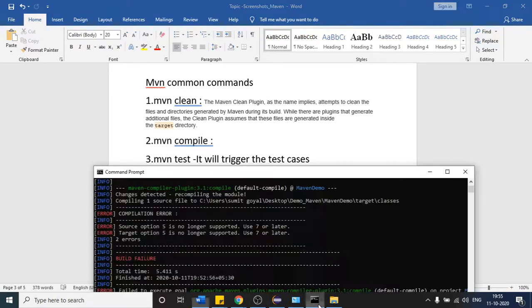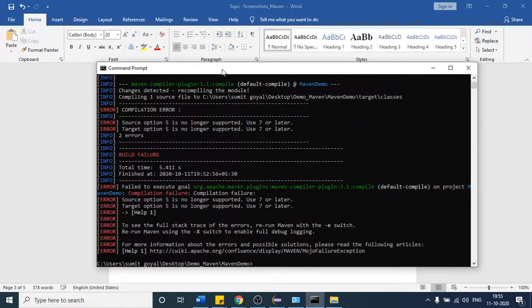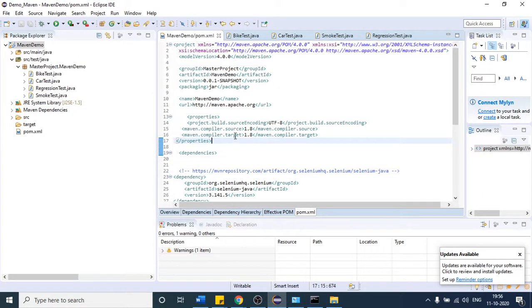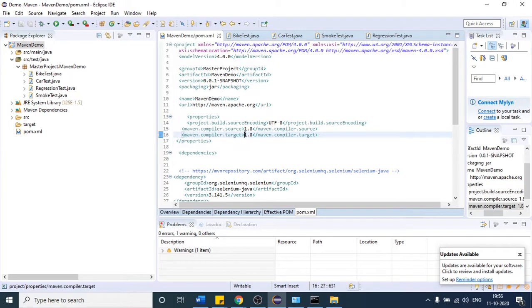And there is one more error you were getting. Here, what version was it using? 5. Okay, 1.5 it was using, so they have written 5. After that, the target one as well, same error with the target. So in the target option as well, I have provided the 1.8 version.